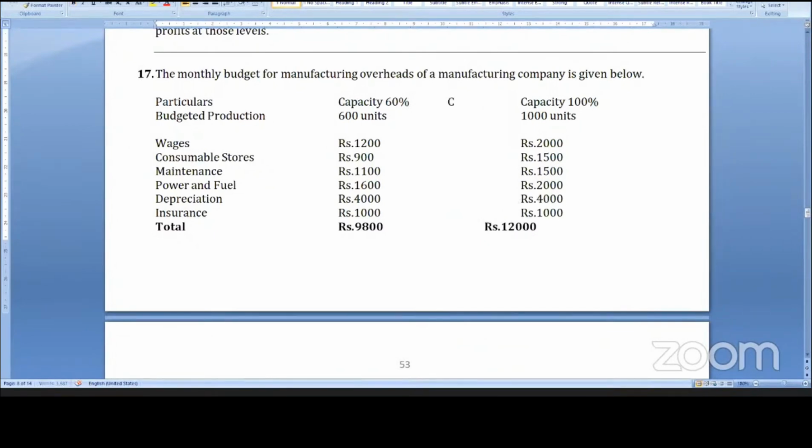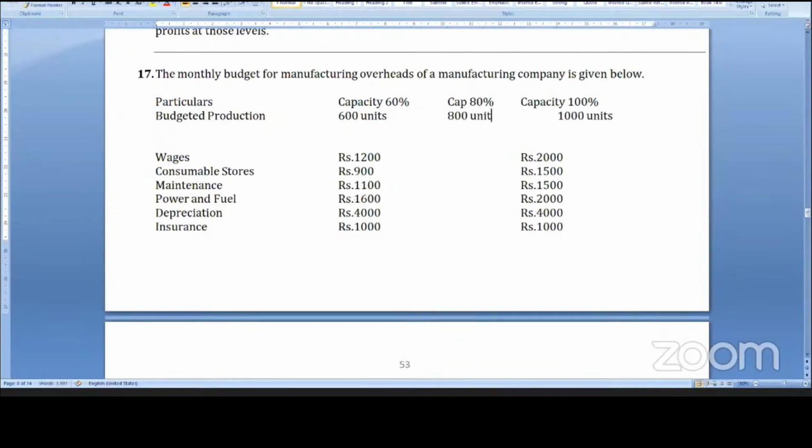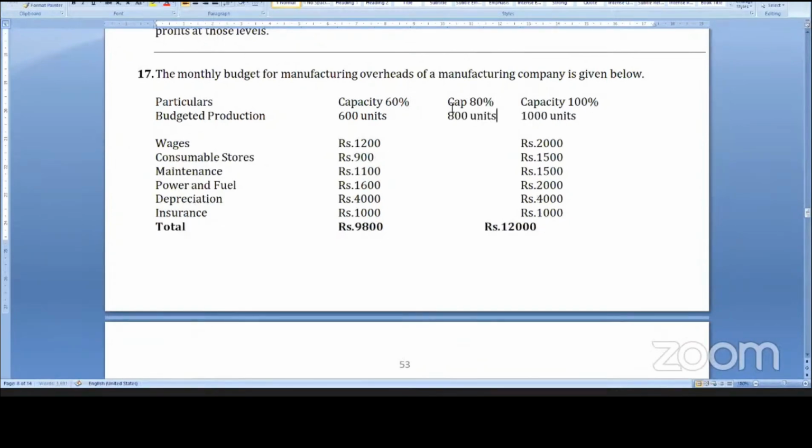So 80% capacity, 800 units. Correct? So 60% capacity is 600 units, and 80% capacity is 800 units. Sir, wages is 2 rupees per unit: 1200 by 600 is 2 rupees, 1000 into 2 is 2000. For 800 units, 800 into 2 rupees is 1600.